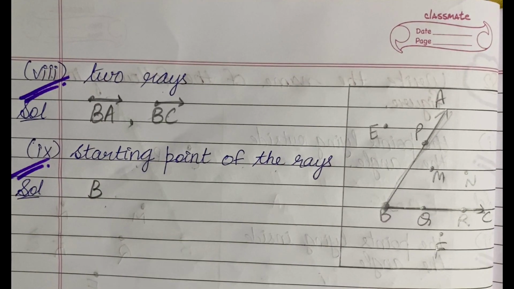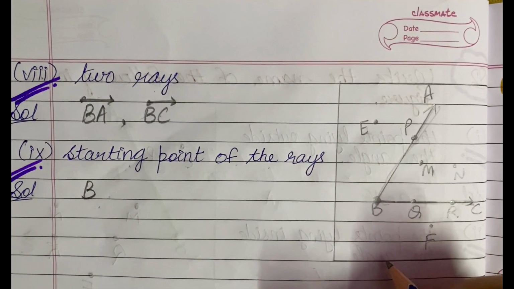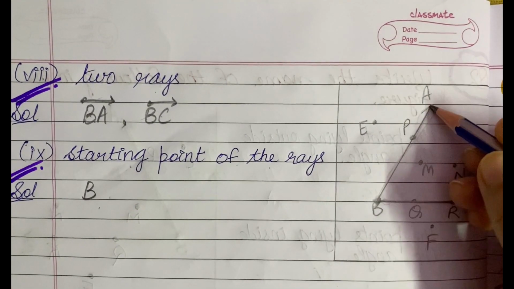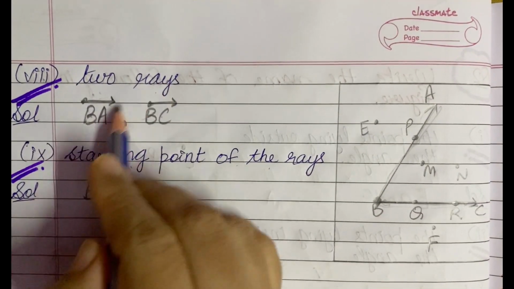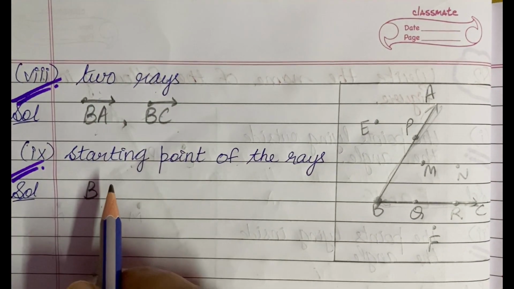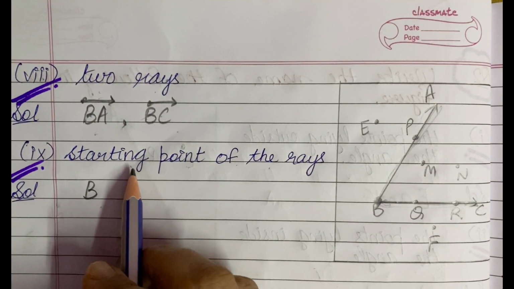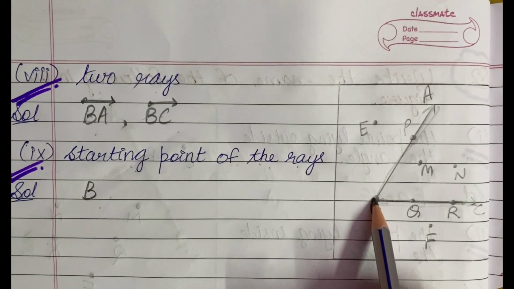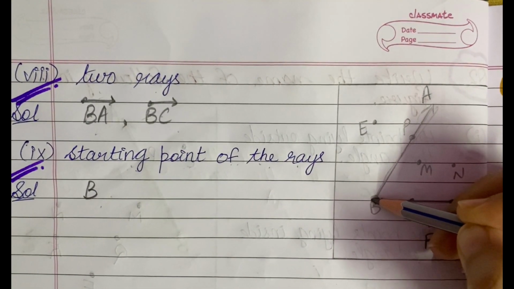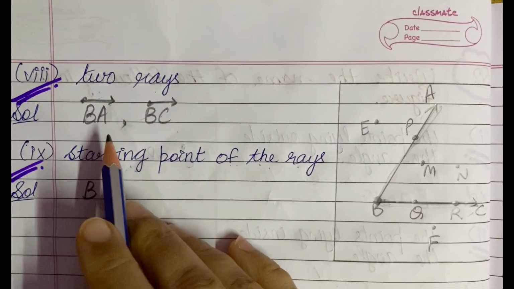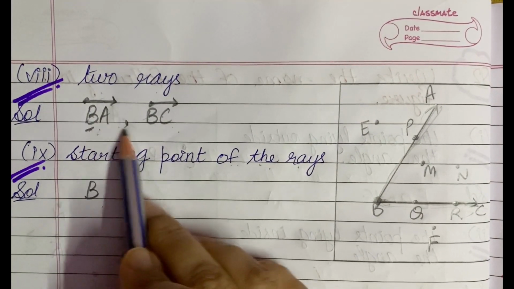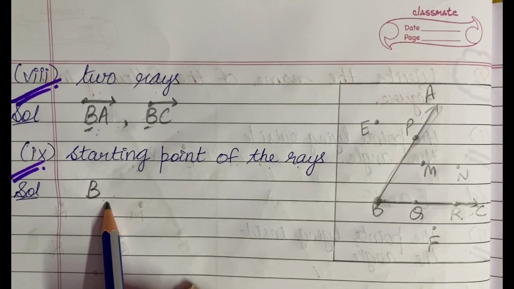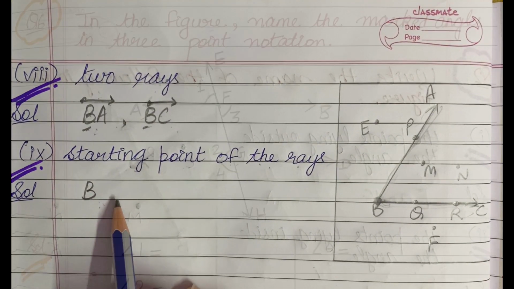Next, they are asking you the two rays, and here the two rays are the two arms of the angle, and these are BA and BC. So two rays are BA and BC. And in the next point, they are asking you the starting point of the rays, and the starting point of the rays is B each, because in BA and BC the starting point is B. So starting point of the rays is B only. Hopefully it is clear to you.